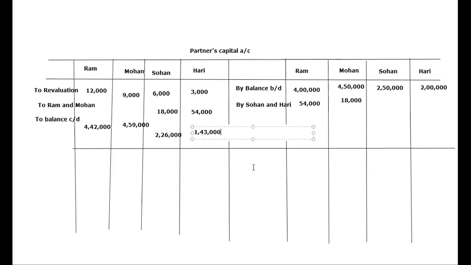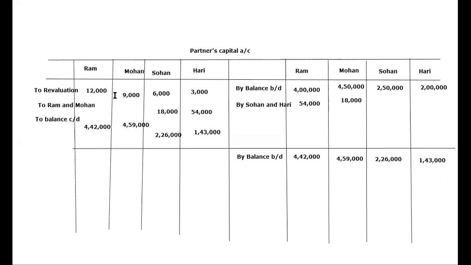1,43,000. First of all, we'll find out this balance carried on, but this balance carried on is not actual balance carried on actually, because we still have to adjust the capitals. Okay, so we'll bring down here balance brought down. Okay, and same amounts will mention here 4,42,000, then we have 4,59,000, then we have 2,26,000, and then